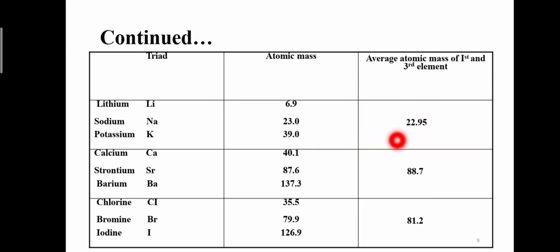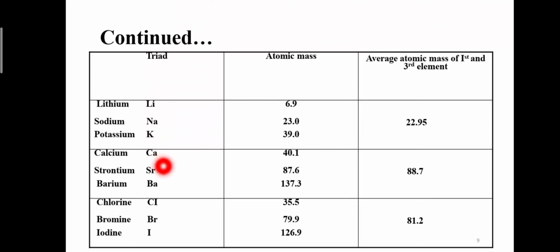We obtain 22.95, which is closely related with the atomic mass of sodium, that is 23. So, sodium is placed between lithium and potassium in the same group, that is called a triad, having three elements that possess the same properties.